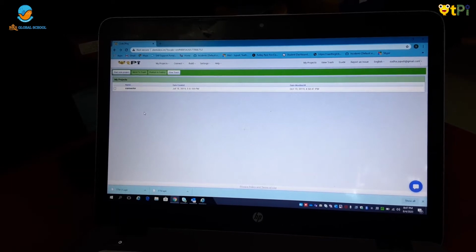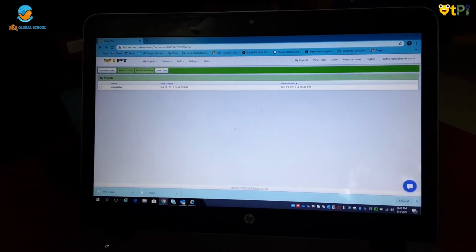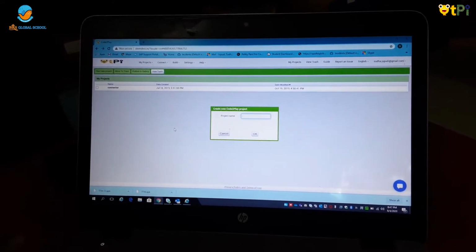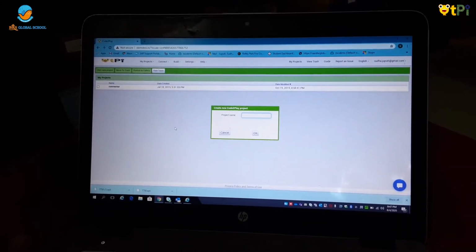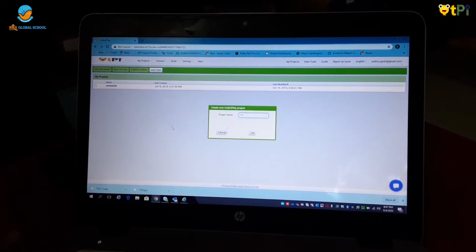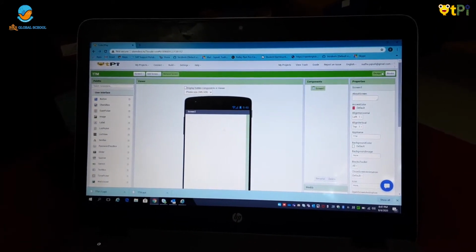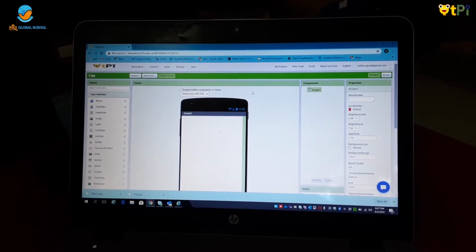Now let's start a new project. Click on Start New Project. Now we have to type our project name. I'm putting it as Talk to Me. Now in the designer interface we'll be putting our components.